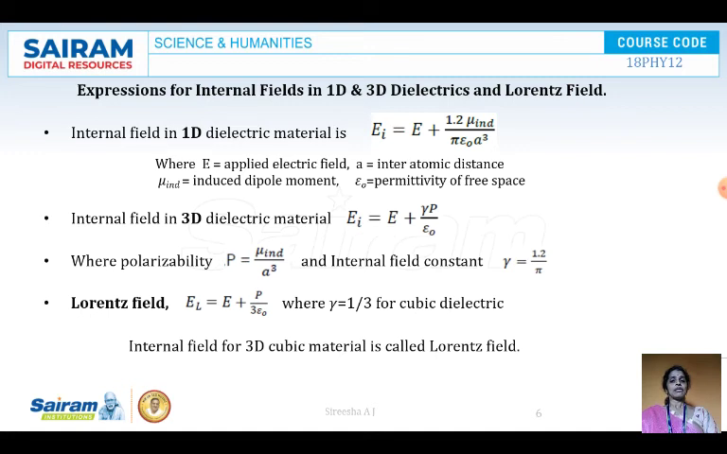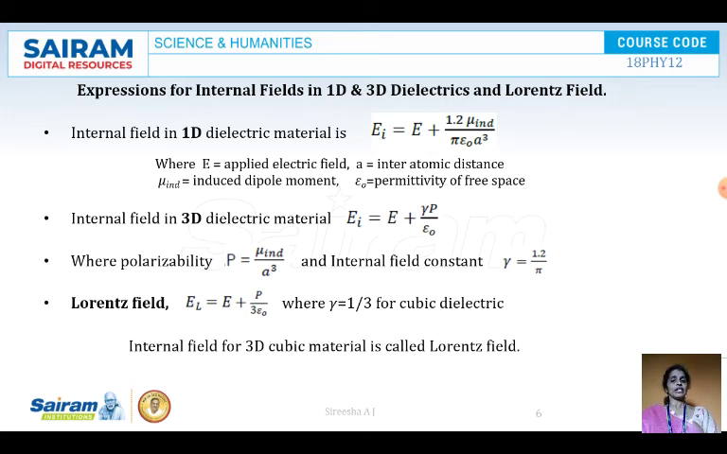Now the expressions for the internal fields in 1 dimension and 3 dimension dielectrics, and the Lorentz field. The internal field in a 1 dimension dielectric is E_i equal to E plus 1.2 mu induced by pi epsilon naught a cubed, where E is the applied electric field, a is the interatomic distance, mu is the induced dipole moment and epsilon naught is the permittivity of free space. Internal field in a 3-dimensional dielectric material: E_i is equal to E plus gamma P by epsilon naught, where the polarization P is equal to mu induced by a cubed, and the internal field constant gamma is equal to 1 by 2 pi.